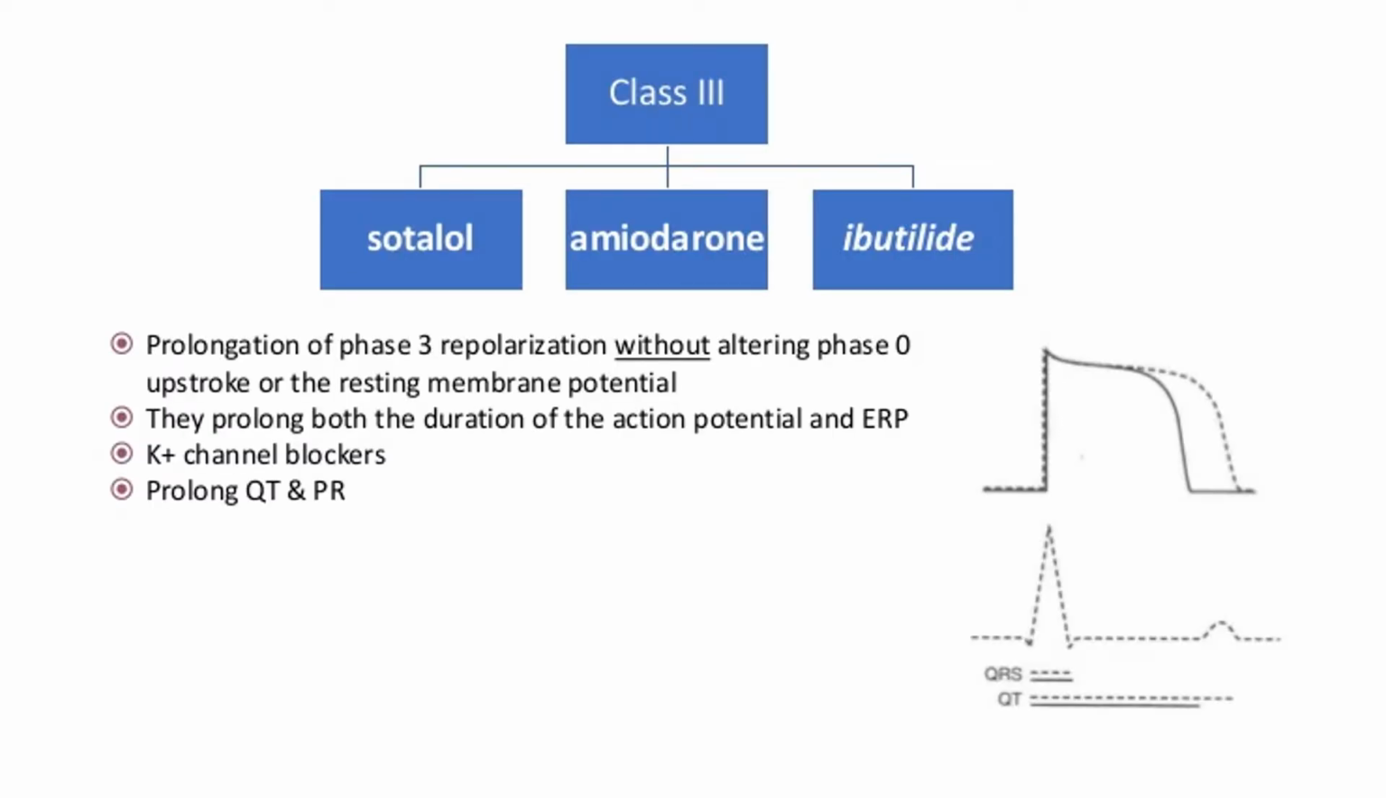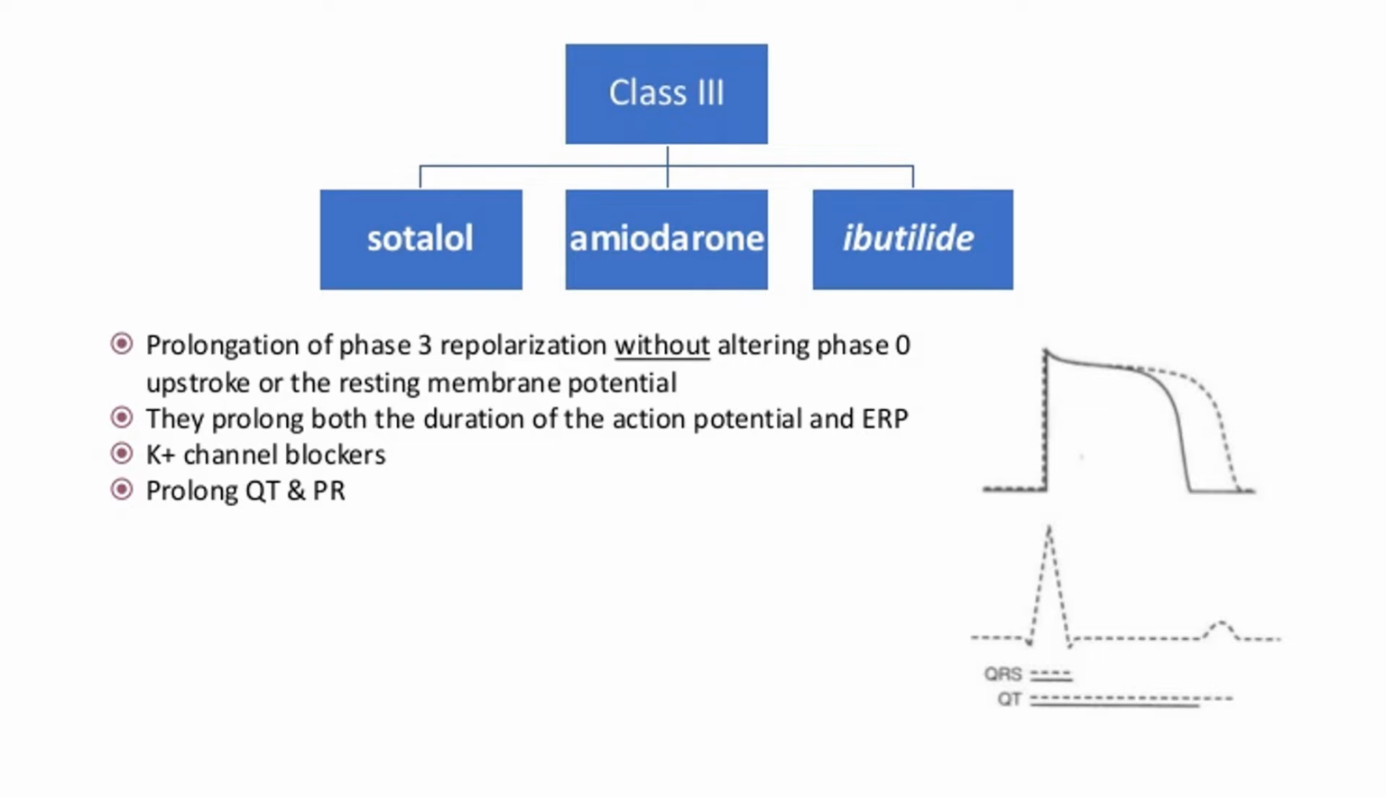Okay. Now coming to class 3, that is potassium channel blockers. Class 3 drugs include sotalol, amiodarone, ibutilide. Here amiodarone is a short note for you. In many ways it can be asked: 2 uses of amiodarone, 2 side effects of amiodarone, or amiodarone as the drug itself as a short note.